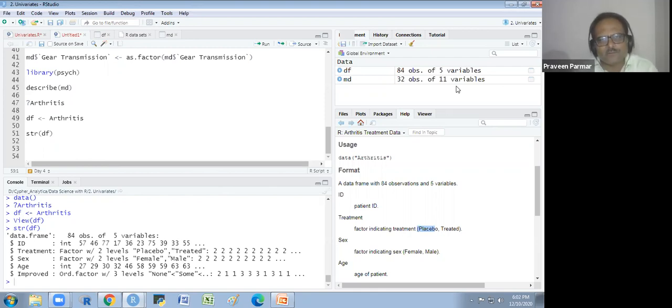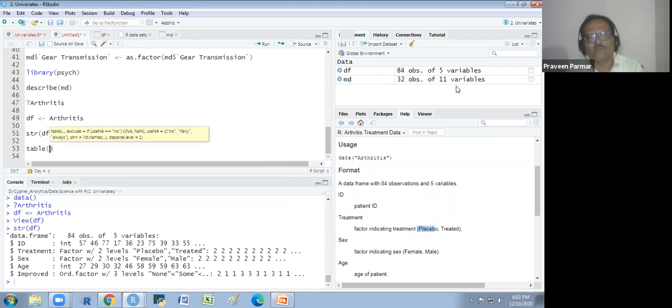Now, first I would like to tell you about the table for the univariate analysis, variable-wise, of the categorical data.